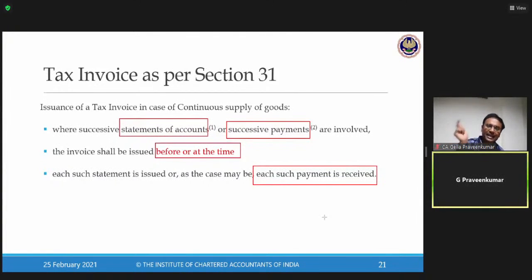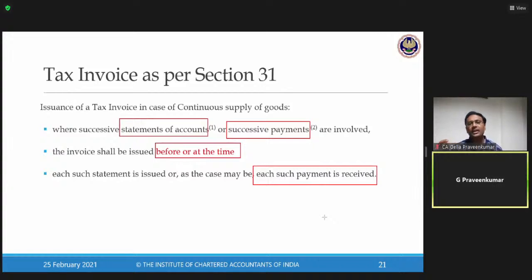Sir, I raise a statement on 1st August. Can I raise a tax invoice on 31st before or at the time? Answer is yes. Sir, can I raise an invoice on 1st August? Again, answer is yes. Reason, I'm linking my responsibility to statement of account.